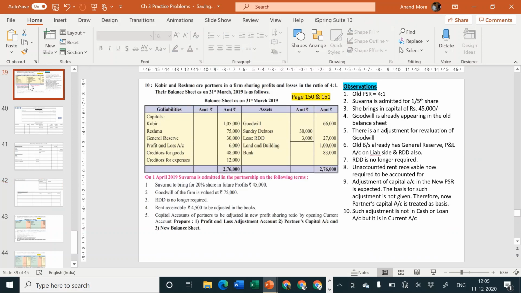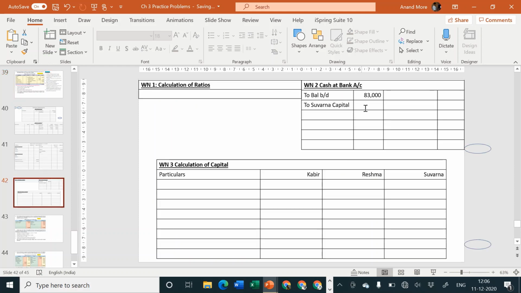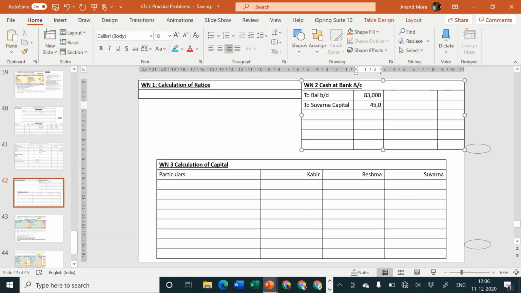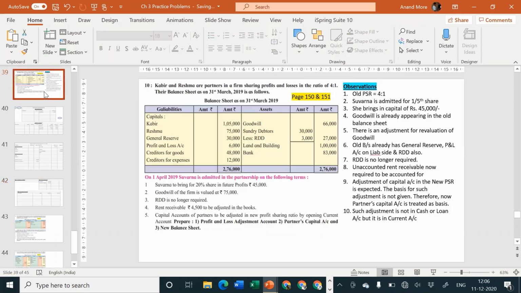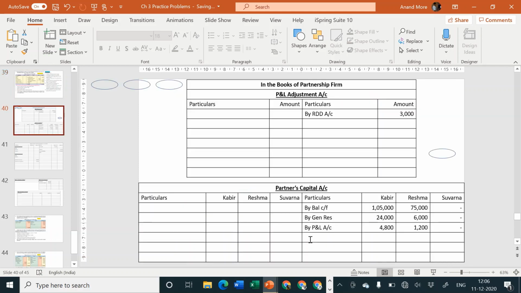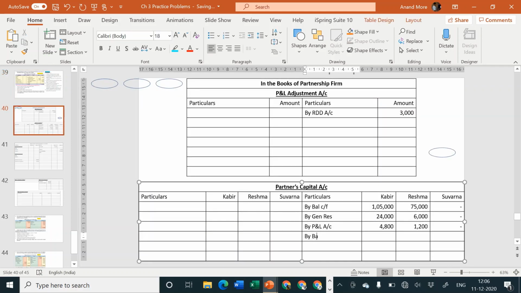She is bringing in capital of rupees 45,000. Next one. Second effect is capital account credit side by bank. Suvarna is bringing capital of rupees 45,000.